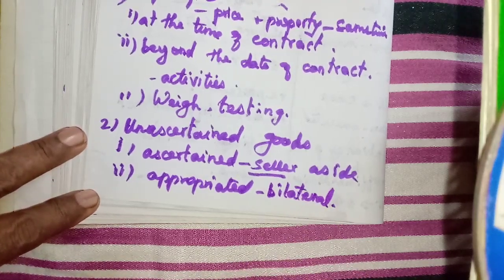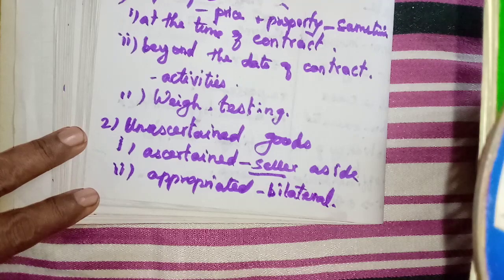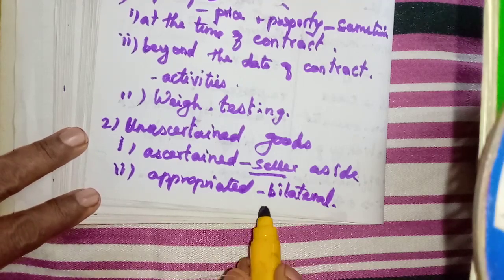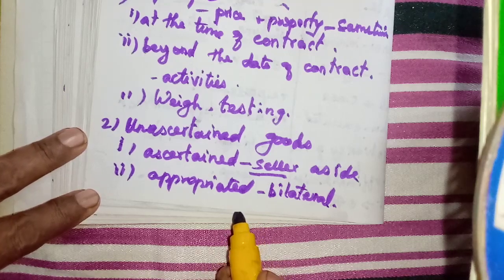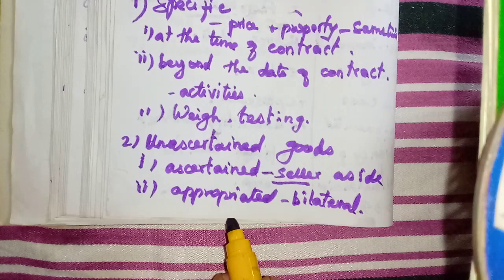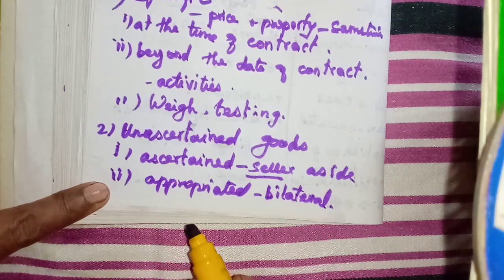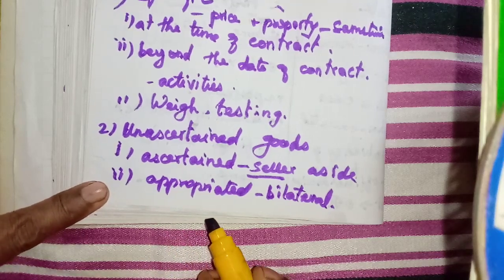Here, if we purchase a car, the seller will say this brand, then the model, the number, everything they will agree on. I have purchased this model car, this year's model, and the brand name, everything they agree together. That is called appropriation.